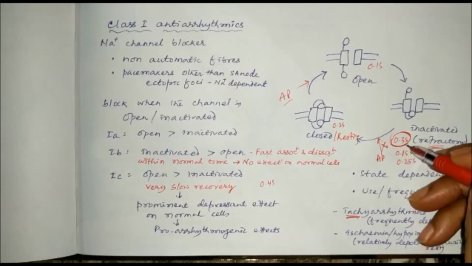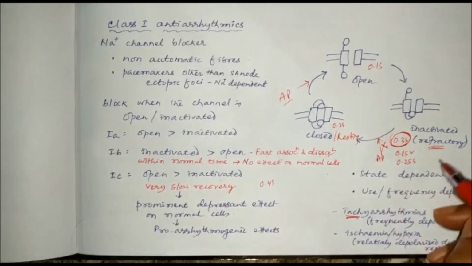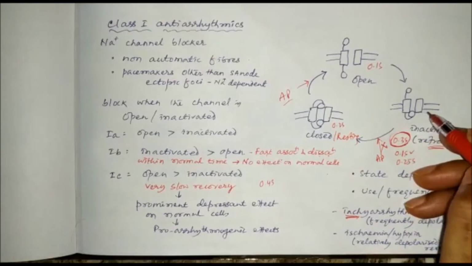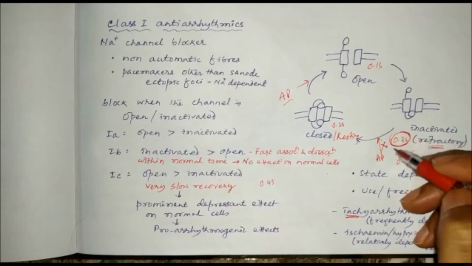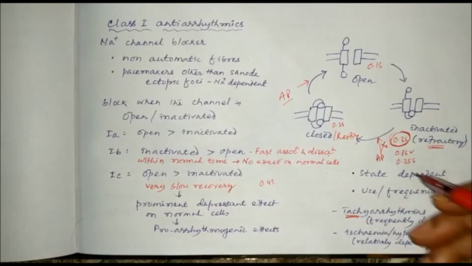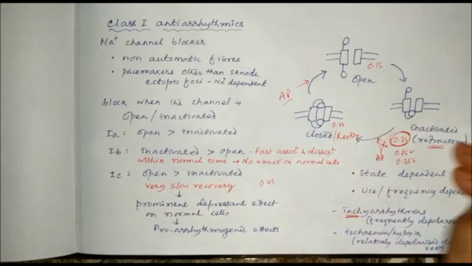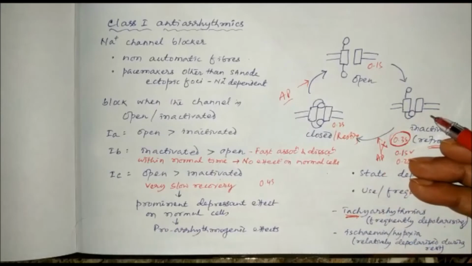It should be within 0.3 second, say 0.25 second or 0.28 second. If the drug binds to the sodium channel in its refractory state within the time frame of the normal one, the normal myocardial fibers will not be affected. Otherwise, the normal myocardial fibers will be affected.